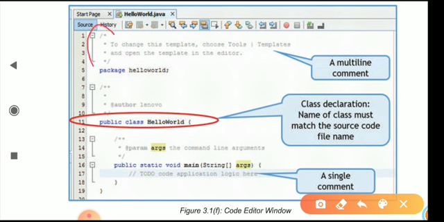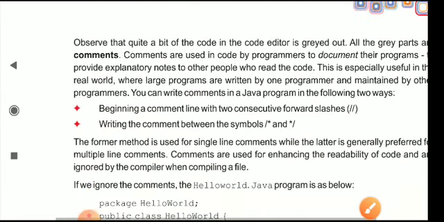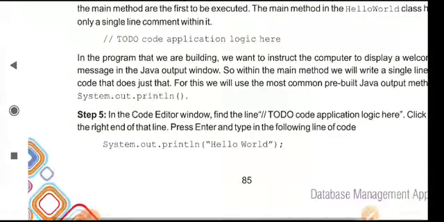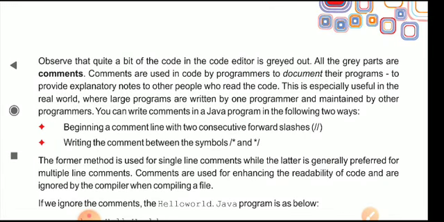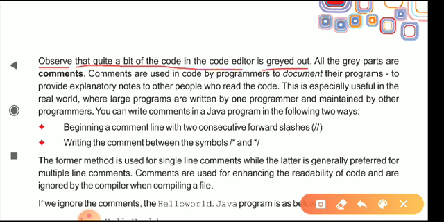And if you see slash star, and it ends with star slash, it's a multiple-line comment. This is all a multiple-line comment, and comments are of no use to the program, as I have already said. So now observe that quite a bit of the code in the code editor window is grayed out. All the gray parts are comments.